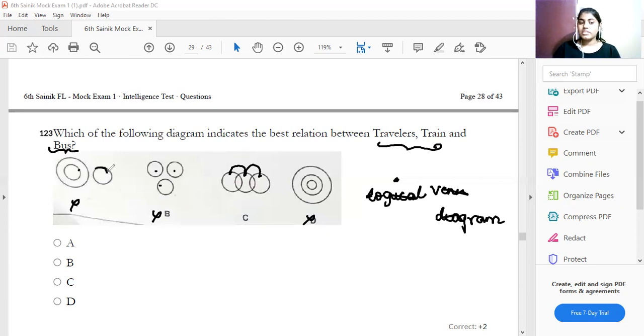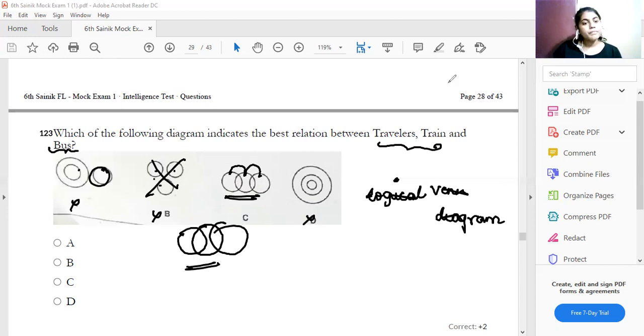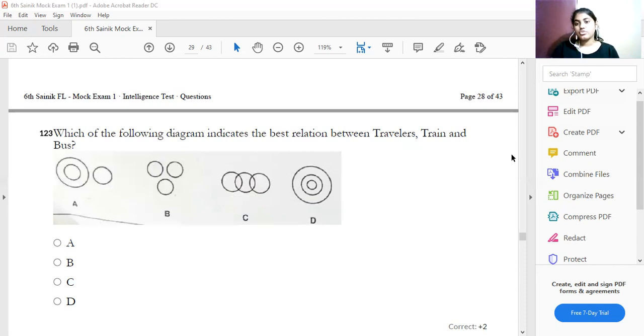It is separate. It is totally wrong. Why? Because this option is completely different. If they give three completely different things, then we can use that. This one, travelers, train, bus. Travelers can travel through bus also, and they can travel through train also. This is how we have to answer. Therefore, which one is the answer? Therefore, option C is your answer. Understood now? Yes, this is how we have to solve the questions in the exam.